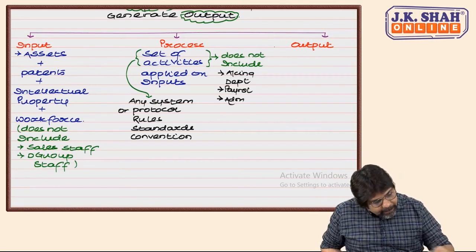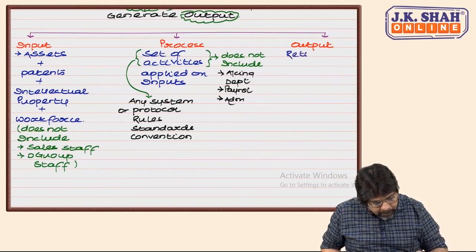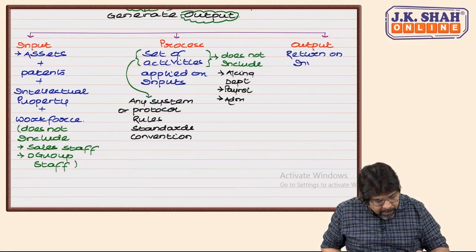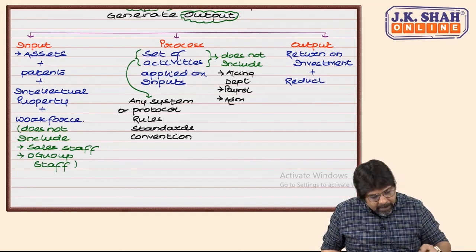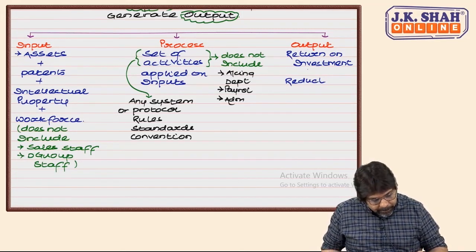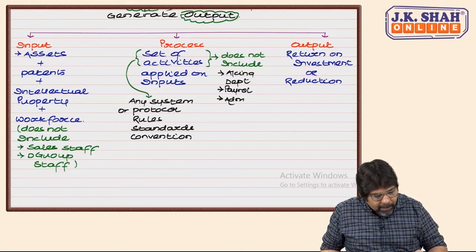Output means a return on investment plus, rather or, a reduction in cost.